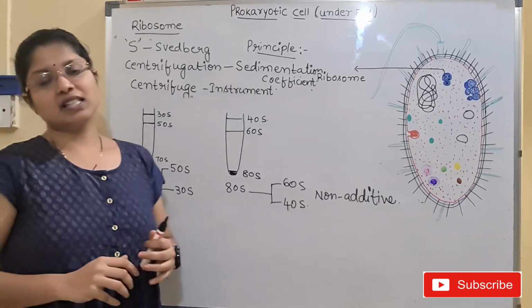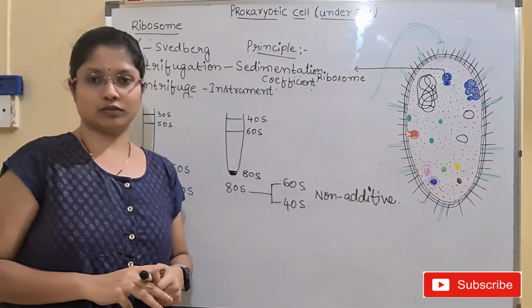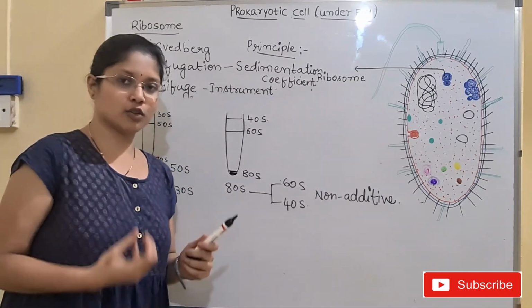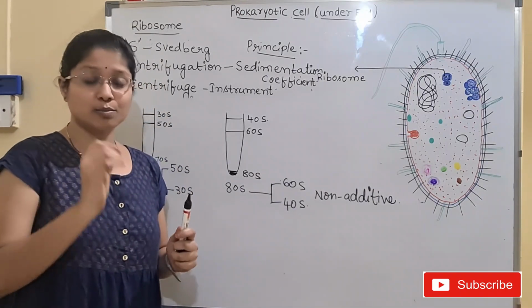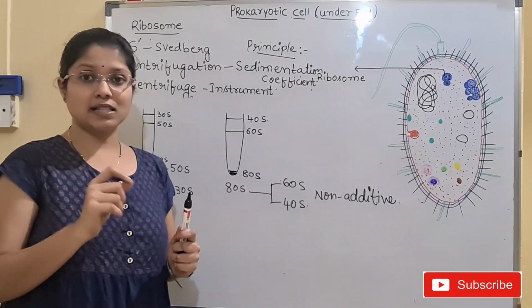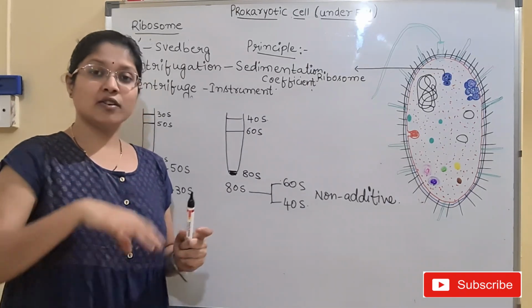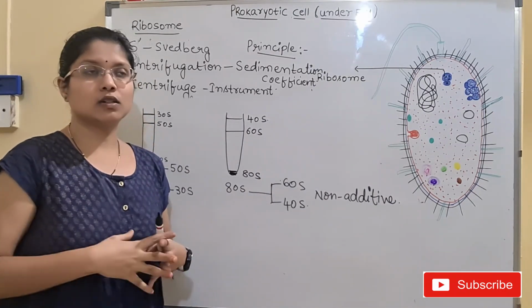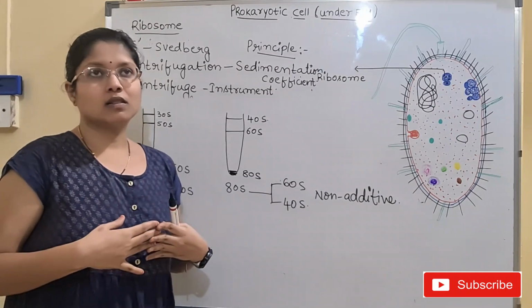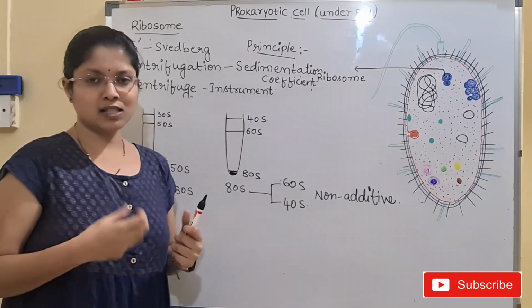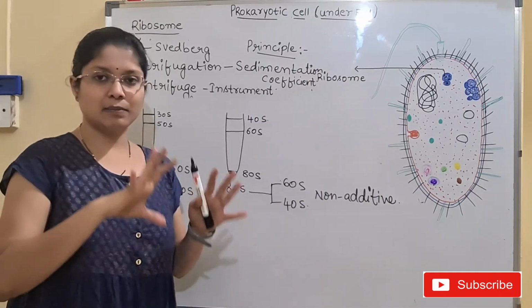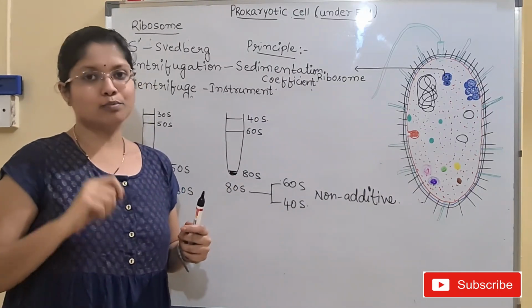So next we will be discussing the function of the ribosome. We all know the function of the ribosome. I have told you that it is protein synthesis. Then how is this protein synthesis taking place inside the cell cytoplasm? We will see the overview. We are not going into the deeper details of this protein synthesis. We will be seeing it superficially, the overview of the protein synthesis.